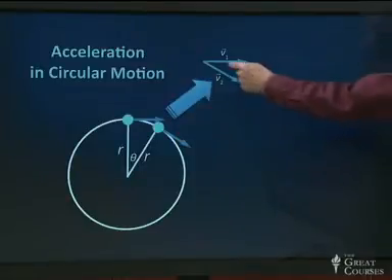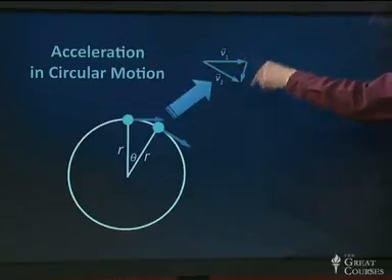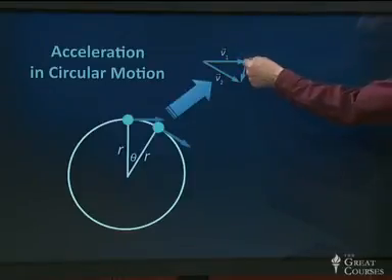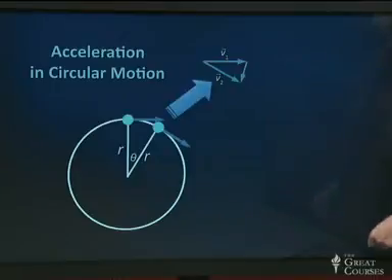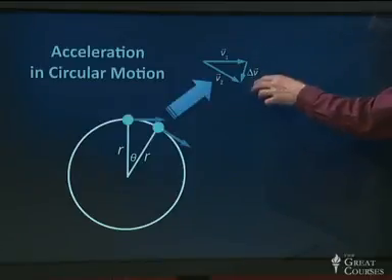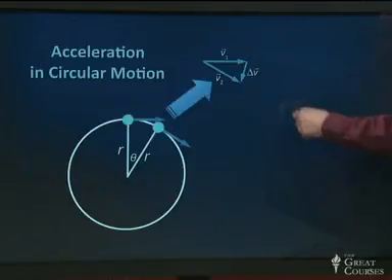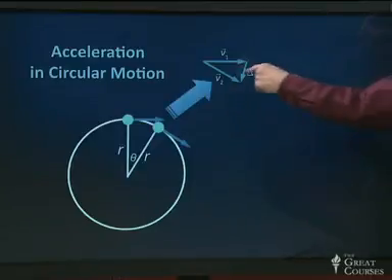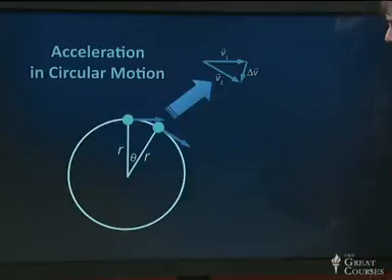Now, if I started with v1, and I wanted to make it into v2, I would have to add this little bit of a vector here. Or put it another way, if I subtracted vector v1 from vector v2, this would be the change between the two of them. I call that change delta v. Delta v is the final velocity minus the initial velocity, or equivalently, it's what I have to add to the initial velocity v1 to get the final velocity v2. So there's delta v.